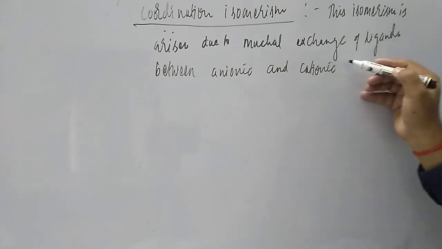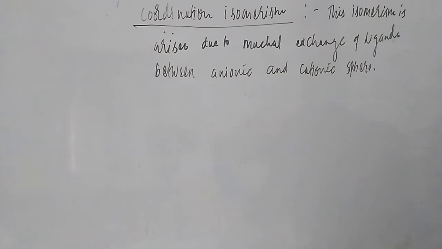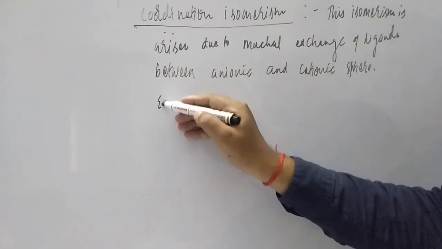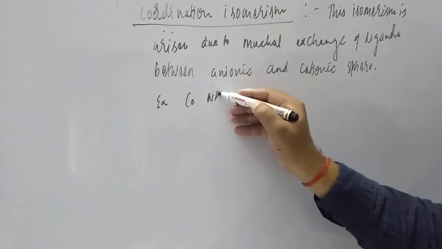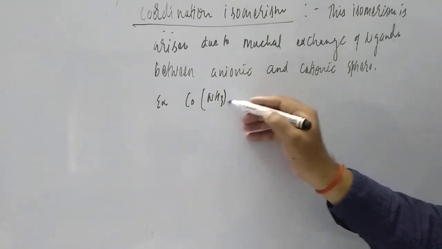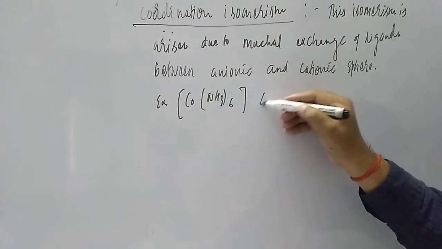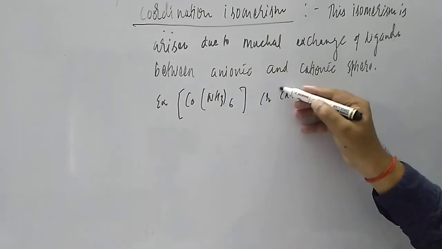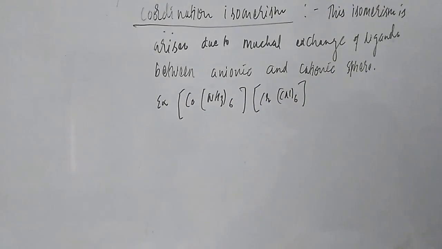So this is very easy, students: in this case there will be an exchange of ligands. For example, try to understand with an example, it will be easier. Co NH3 six times, square bracket close, and then another, Cr CN six times, students. So these are the cationic and anionic species.